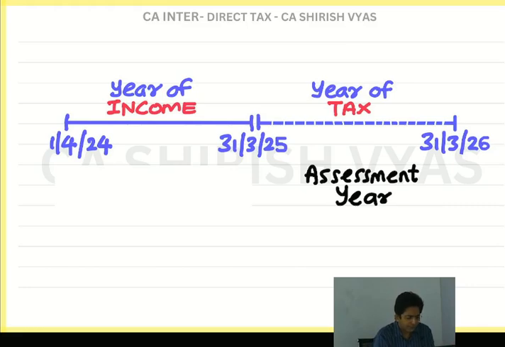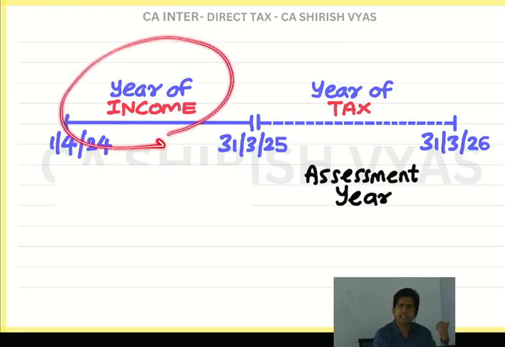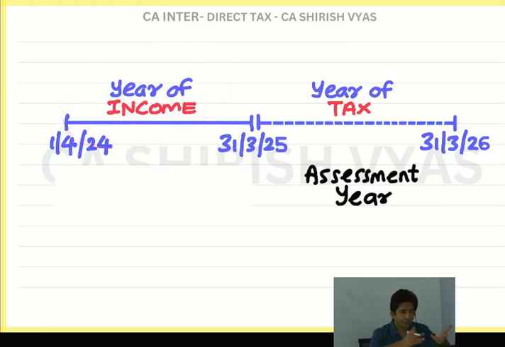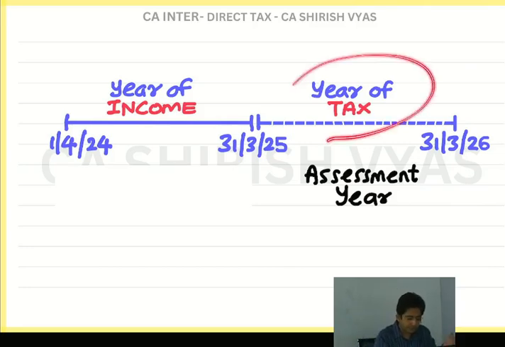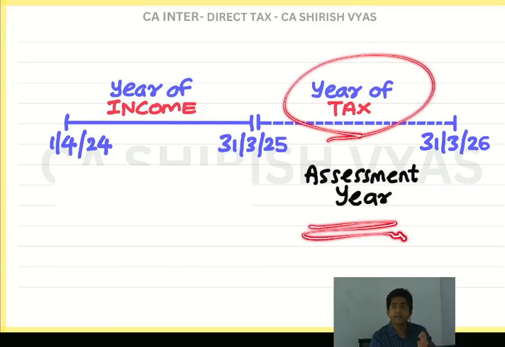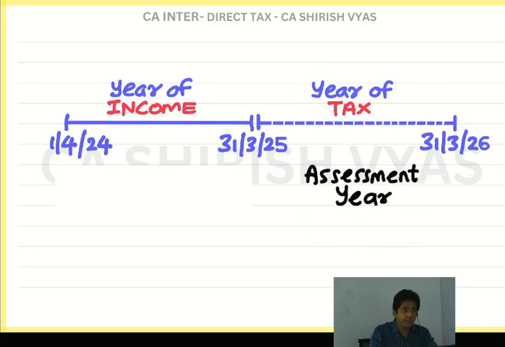I need to calculate the income which I earned in the last year, because only if I calculate can I decide the tax. Since calculation is happening in this year, we say assessment. After we calculate and pay the tax, the government does the checking, which is also a meaning of assessment. So assessment has 2 meanings involved: calculation and checking.